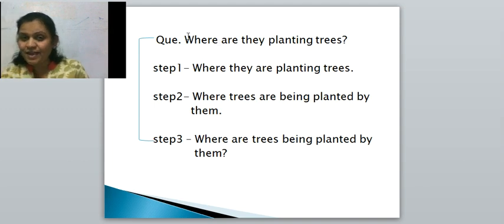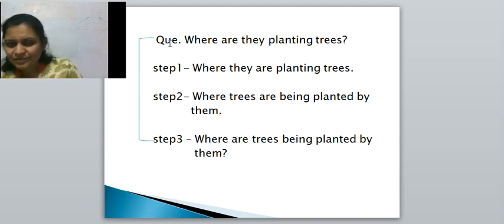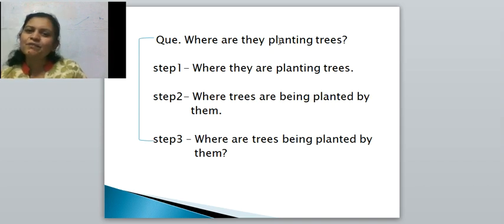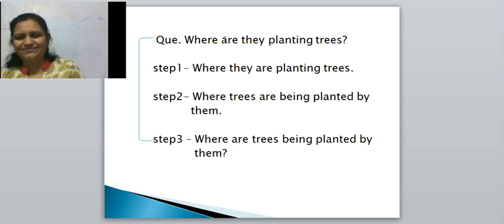Means you get the same sentence which we took earlier. Right? Means is she singing a song? Like this way this sentence is there. Are they planting trees? Okay? Means here what is there? This is the verbal question, the remaining question. If we remove this where from the question, what is there? Are they planting trees? Then once again we have to focus only on the verbal question. See now what I have done here. In step 1, I have written where already as it is.